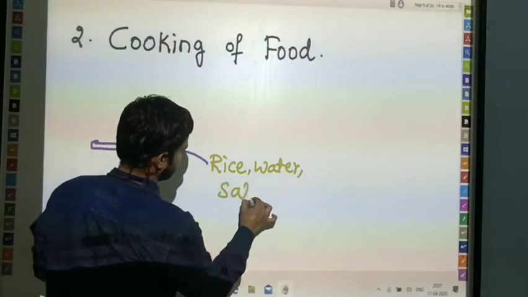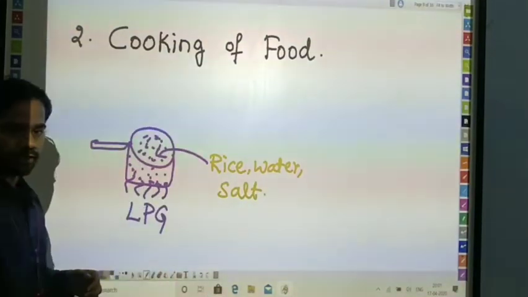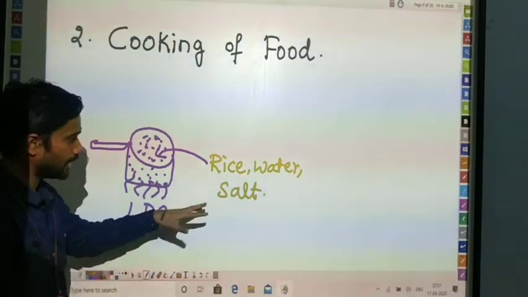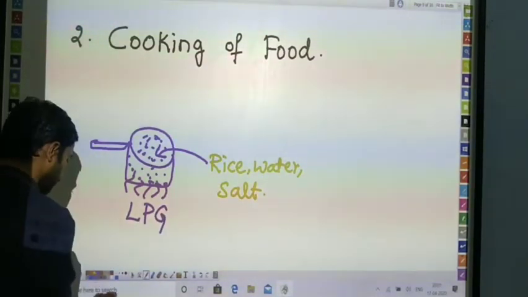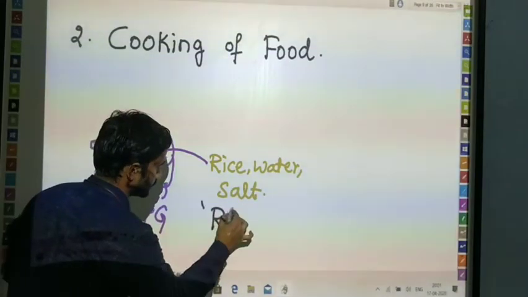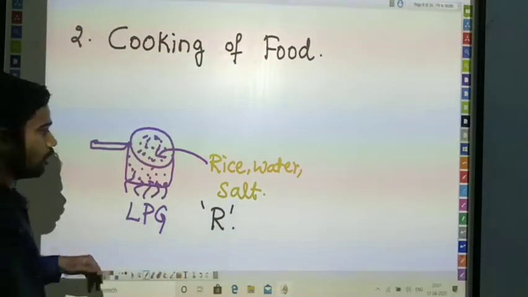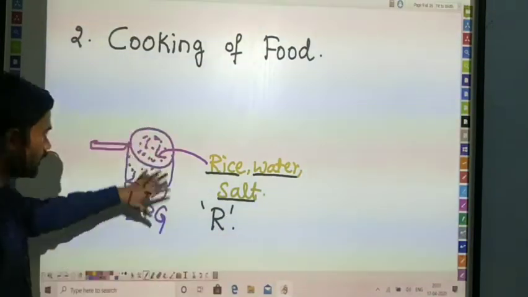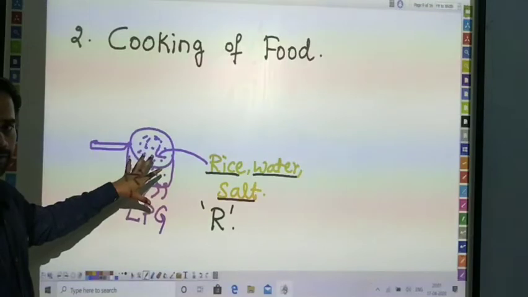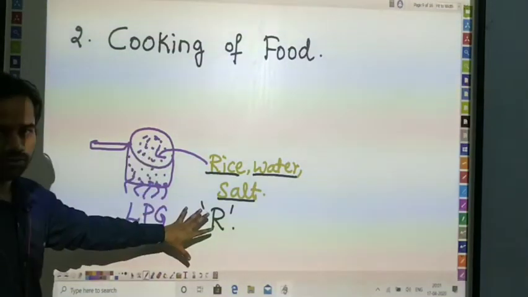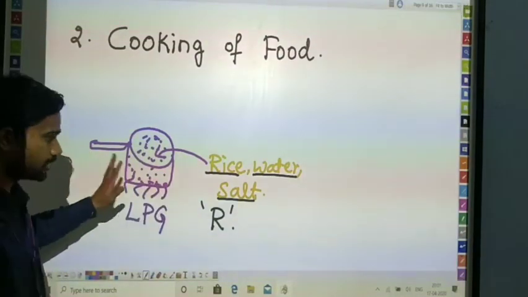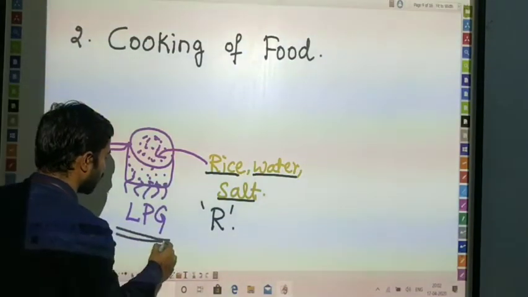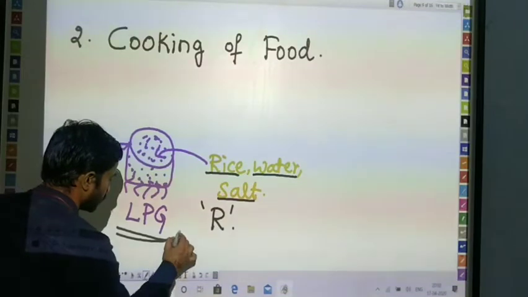Then salt. In this reaction, I am going to add rice, water, and salt. These are the reactants. How many reactants are we using? One reactant, second reactant, third reactant. The utensil is just giving an environment for the purpose of the reaction only. It is not going to be involved in the reaction. Here, LPG is going to give us some amount of energy, as already told.